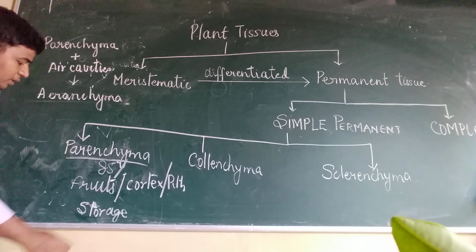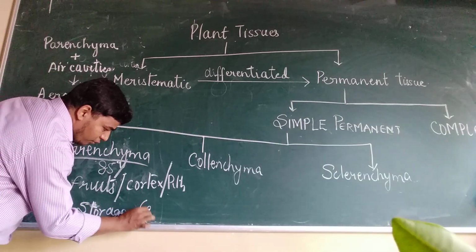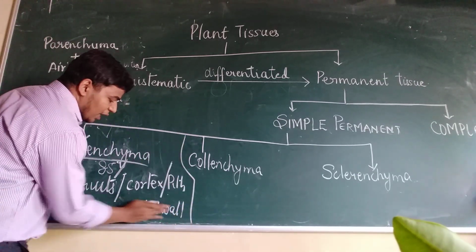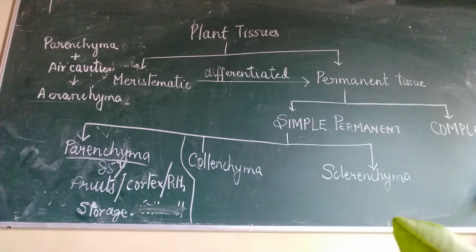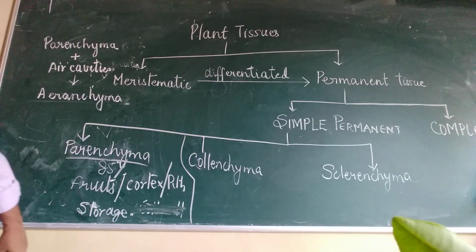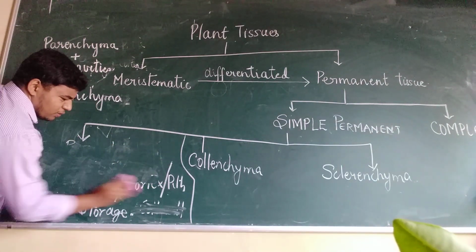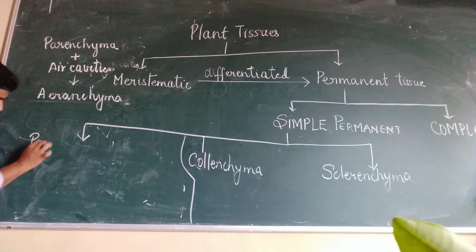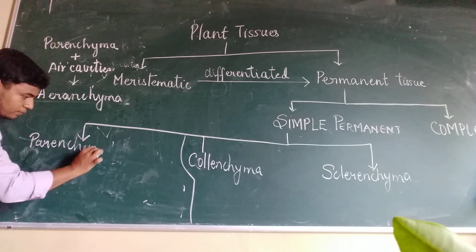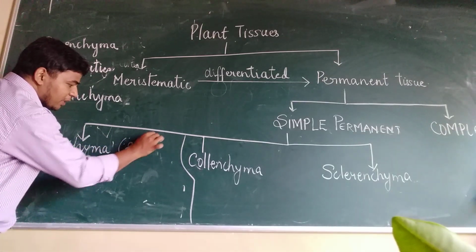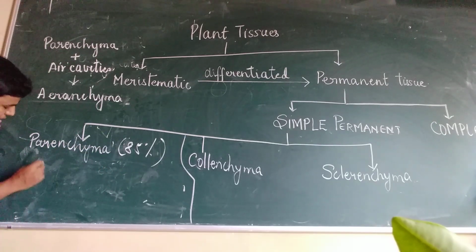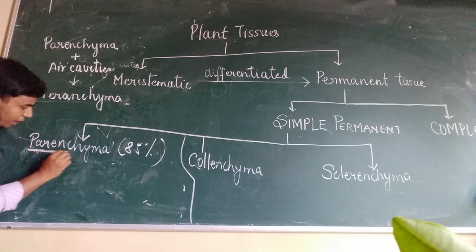One more point you all remember: the cell wall is made up of cellulose. I'll just rub this and write all four points neatly. Parenchyma: you can mention it is 85% of the plant, or more or less, but the maximum is parenchyma. First, where do you find it?